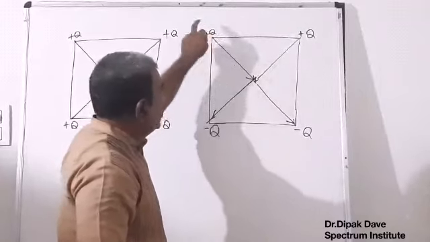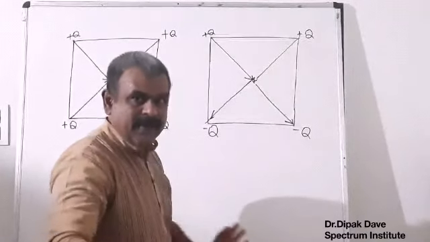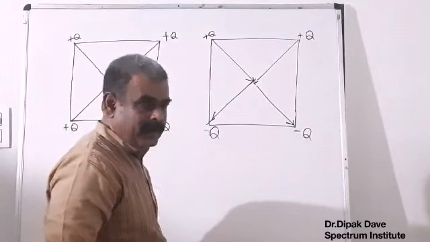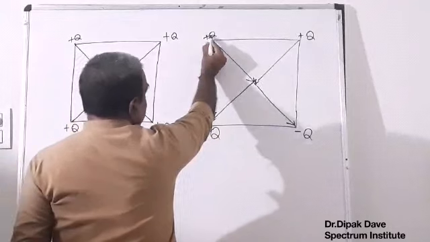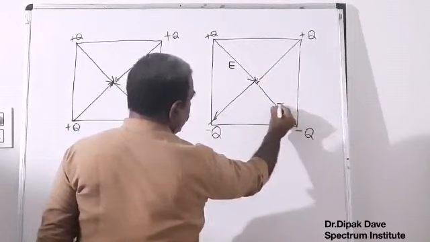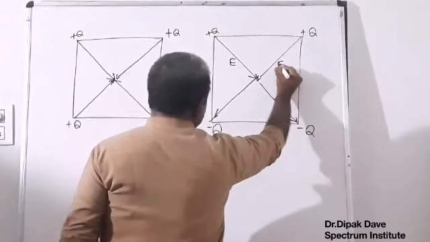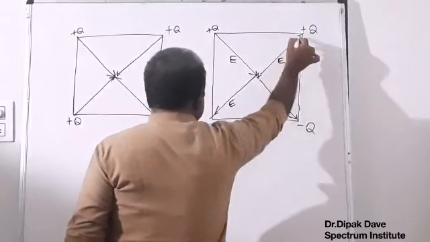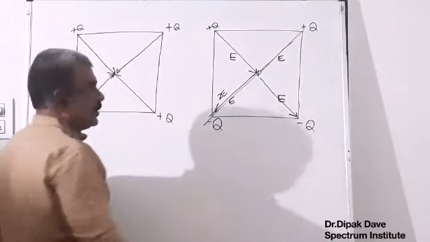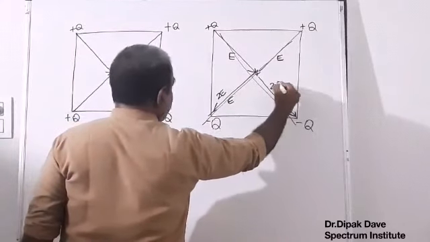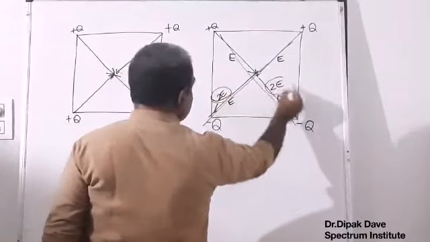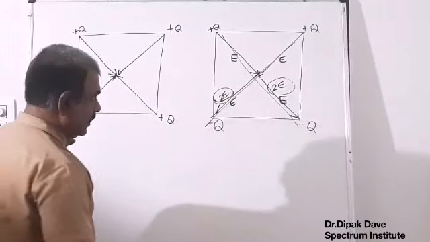Look, it is a square. At each vertex we are having the same charge, magnitude wise. The distance of each vertex to the center will also be the same. So if I say the field developed by the plus Q charge at the center is E, this will also be E, E, E. So in this direction net field will be twice E. In this direction also net field will be twice E. Now these 2E and 2E vectors are mutually perpendicular.